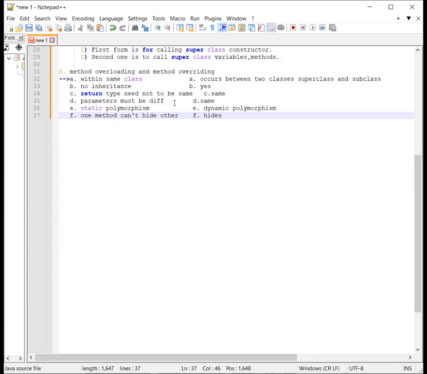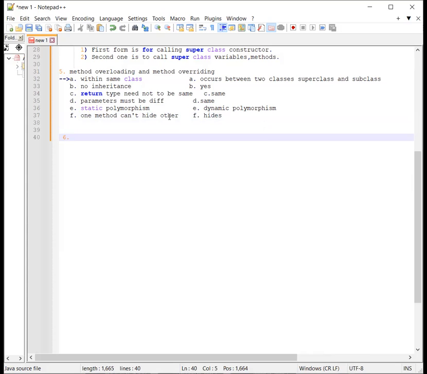Static polymorphism can be achieved using method overloading, and in overriding, dynamic polymorphism can be achieved. In overloading, one method cannot hide another, but in overriding, the subclass method hides that of the superclass method, and to access the variables and methods of the superclass from the subclass, we have to use the super keyword. Got it?